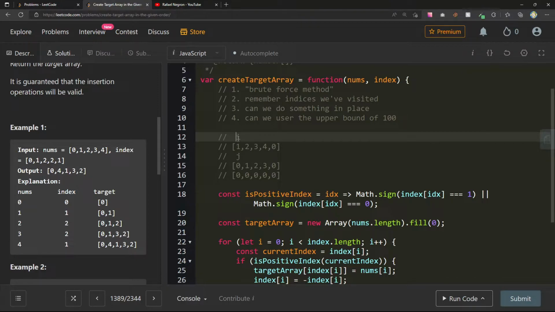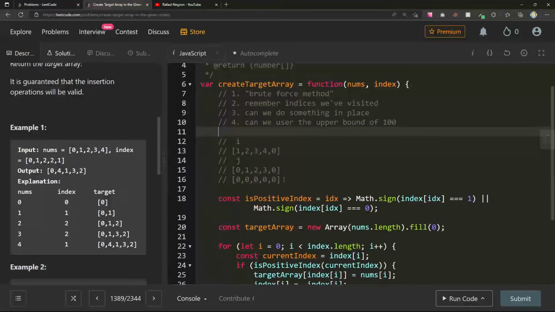But if I'm at 1 and I have already seen that, how do I know I've seen it before if it's not even in the right place? Maybe a hash map can work here, but at that point, should I go through all these and create a map? Maybe that will be easier. That will probably be easier.